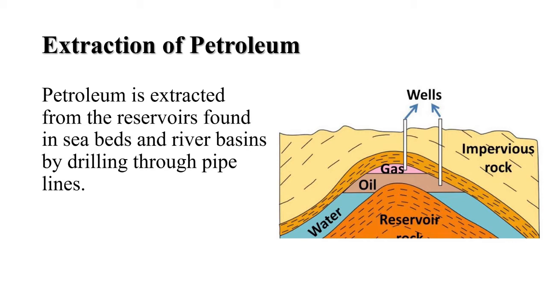Our next topic of discussion is extraction of petroleum. Students, did you know how petroleum is extracted from the oil reservoir in the sea? Petroleum is extracted from these reservoirs, which are found in seabeds and river basins, by drilling through pipelines. And the places where reservoirs of petroleum are found are called oil wells.